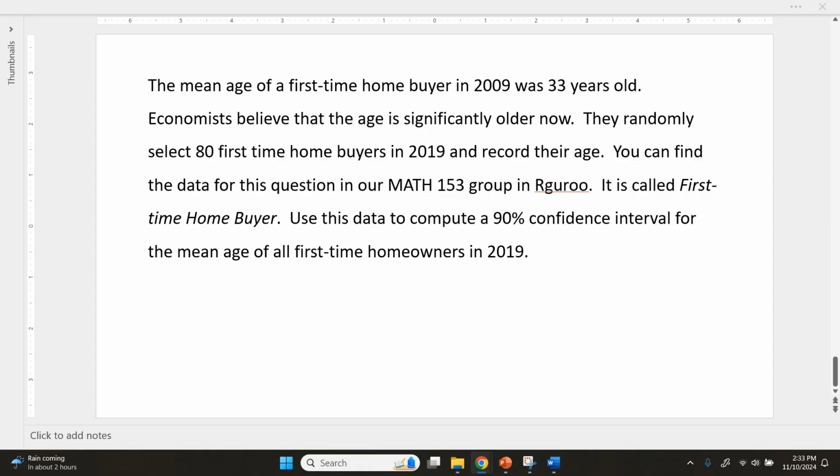So as I look at this, I can see that our task here is to compute a 90% confidence interval for a mean, which is great. So we have a good idea of what we are to do. We have data, it's raw data we're going to do this for, and we'll look at that in a minute. The one thing I do notice is that sigma, our population standard deviation, is not given. It's not known.